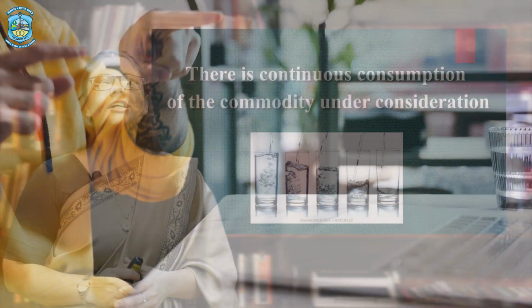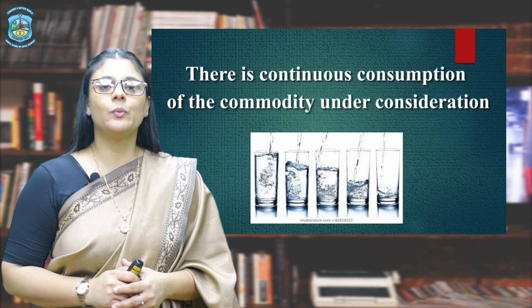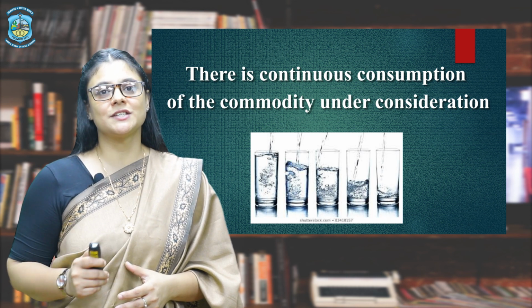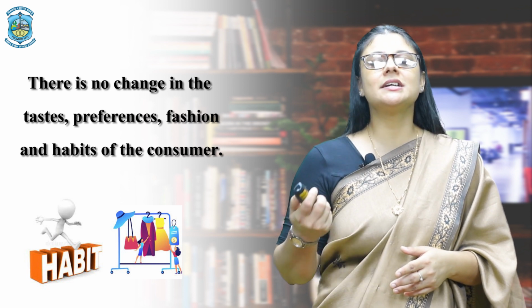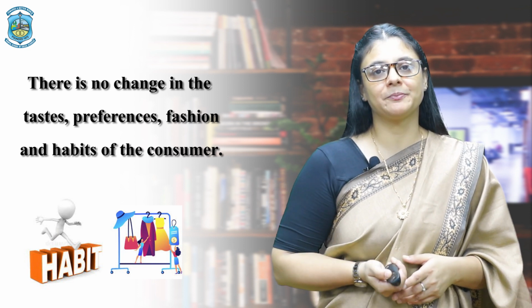But here, under the law of diminishing marginal utility, we are studying diminishing satisfaction or diminishing utility. The next assumption is that there is no change in the taste, preferences and the fashion in which the consumer is buying a particular commodity.